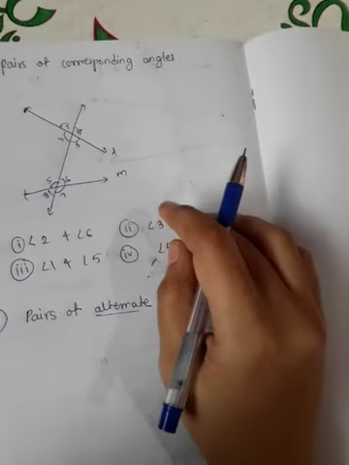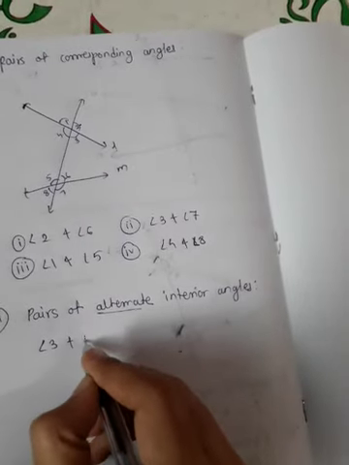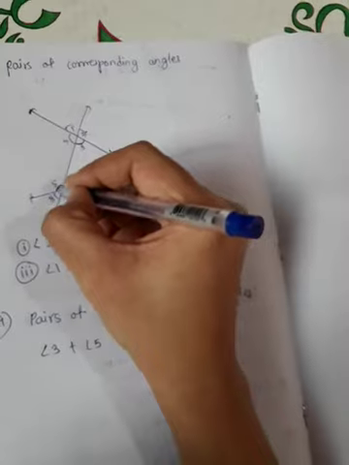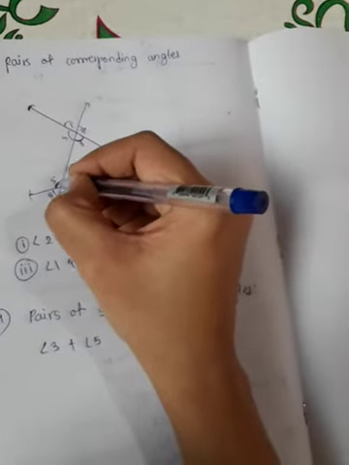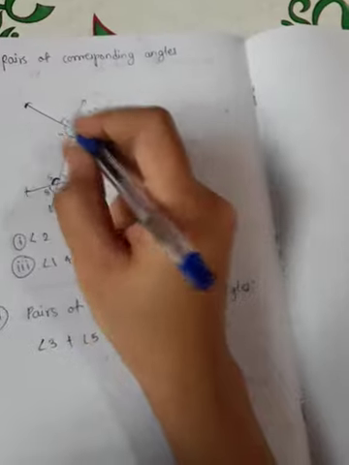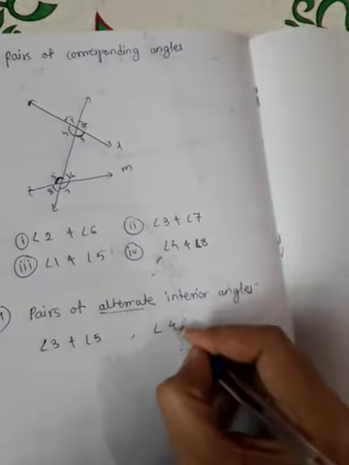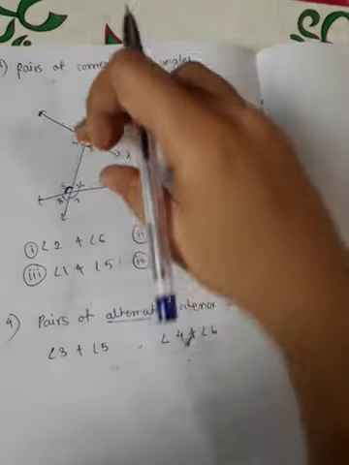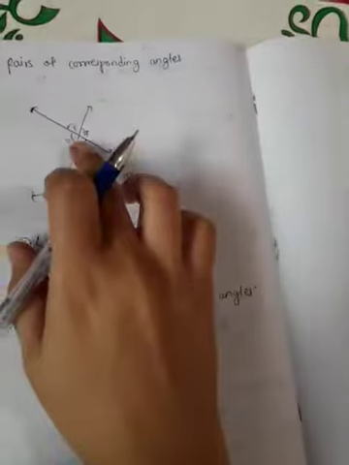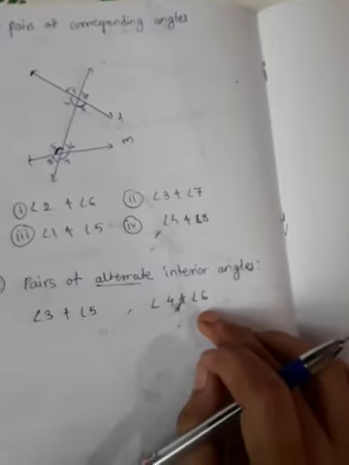Angle 3 and angle 5 form a pair of alternate angles. Similarly angle 4 and angle 6 form a pair of alternate angles. So angle 3 and angle 5 are alternate interior, and angle 4 and angle 6 are alternate interior.